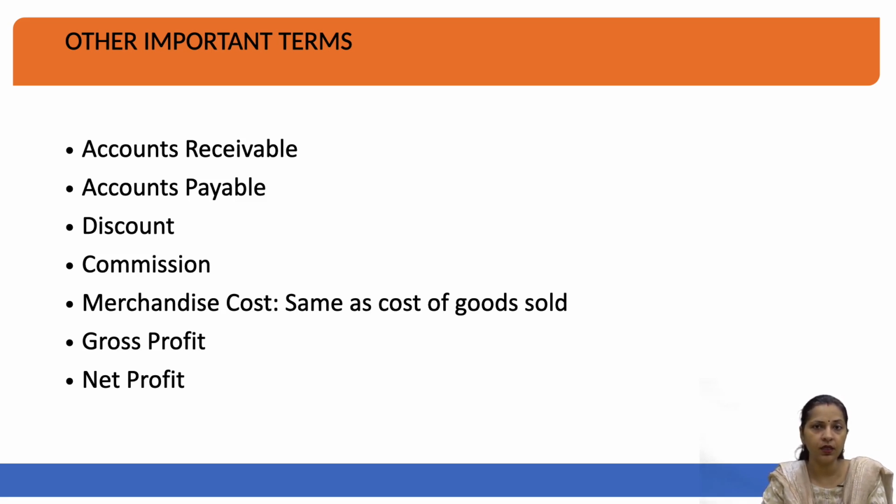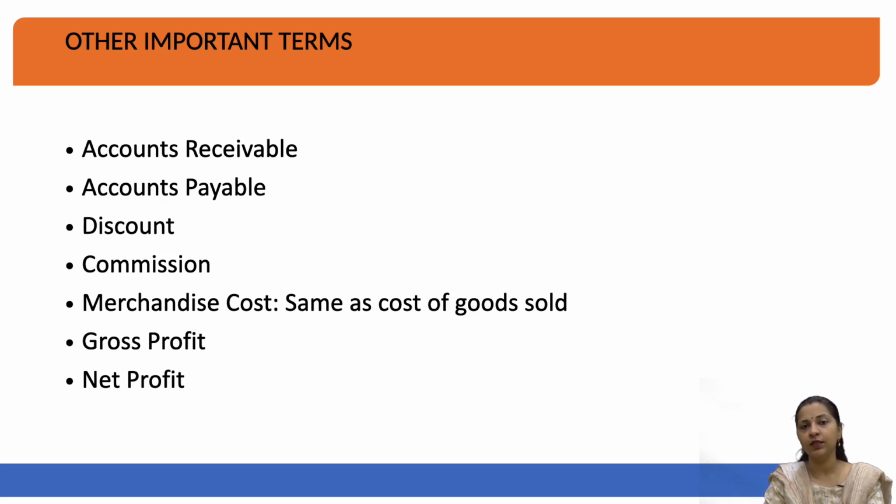Moving on to the next important term, we have accounts receivable. Accounts receivable is a synonym of a debtor. Accounts receivable will be the same as debtors from whom you have to take the payment. The opposite to this is accounts payable. Accounts payable means a person to whom you have to make a payment. So accounts payable is a synonym of creditor, and accounts receivable is a synonym of debtor.